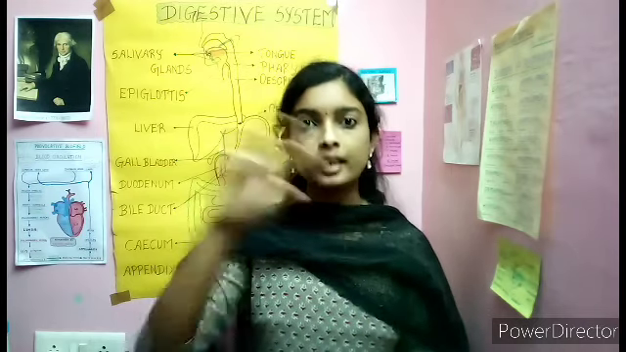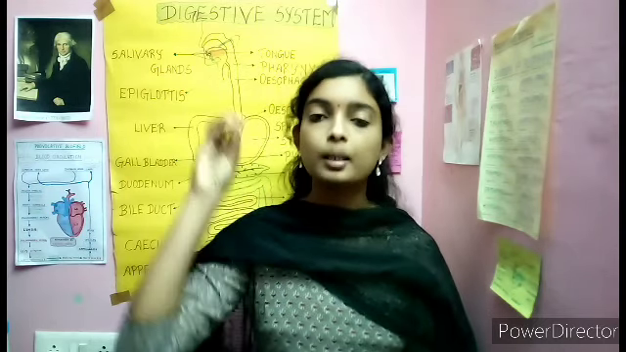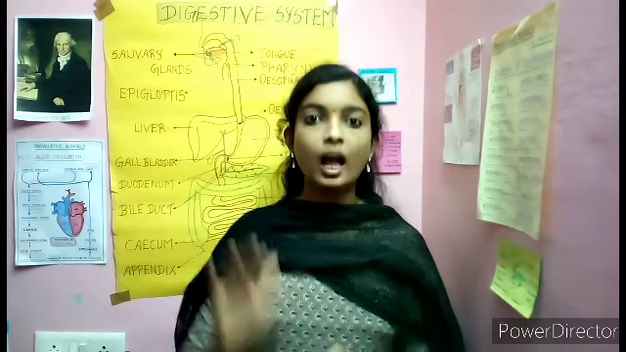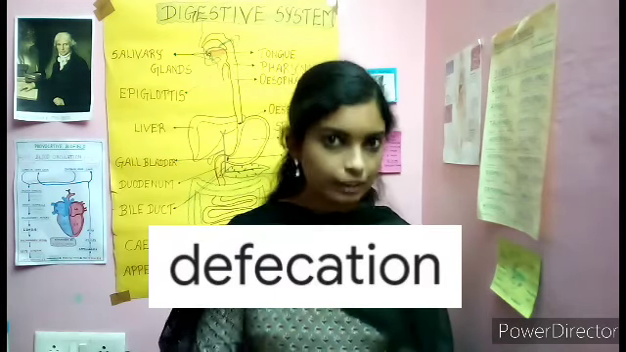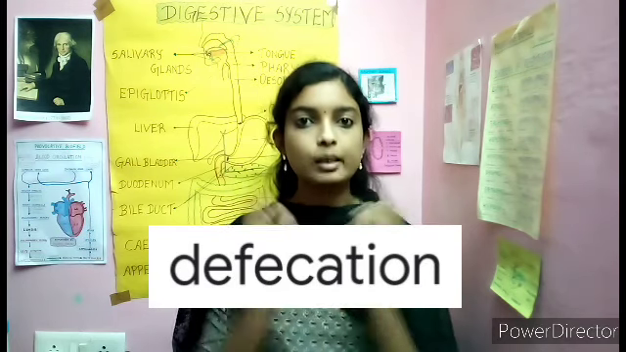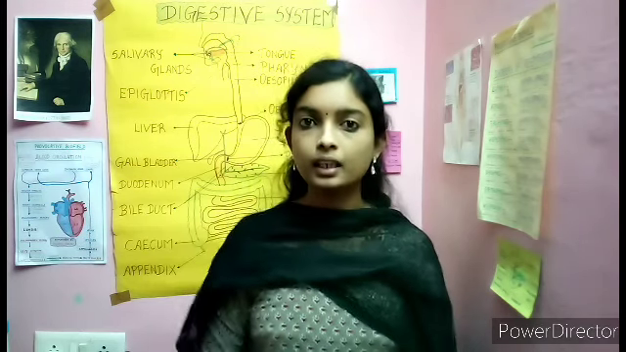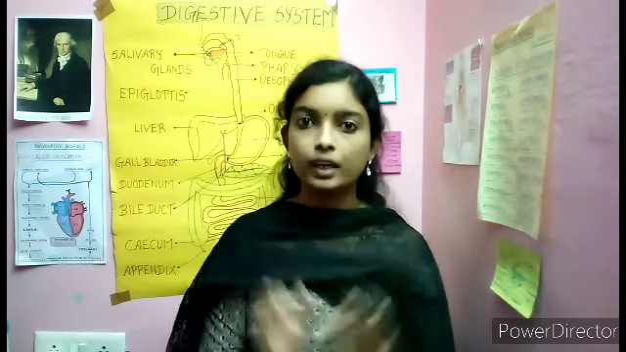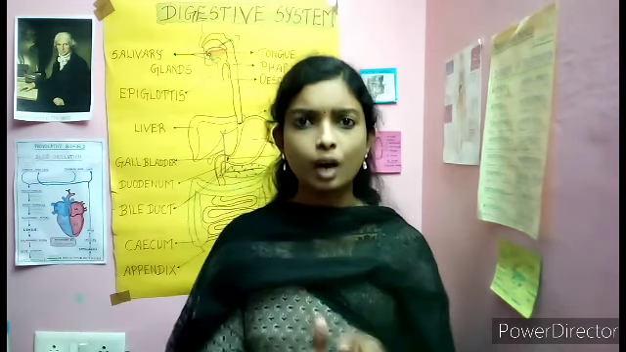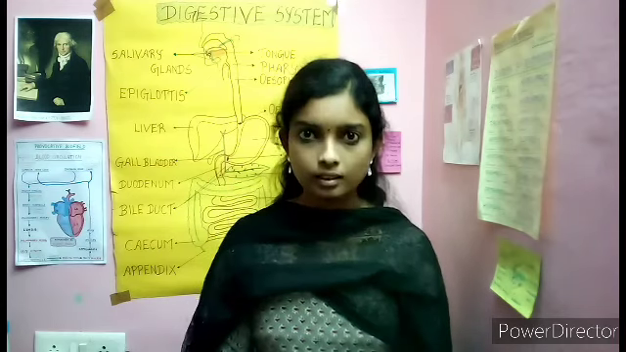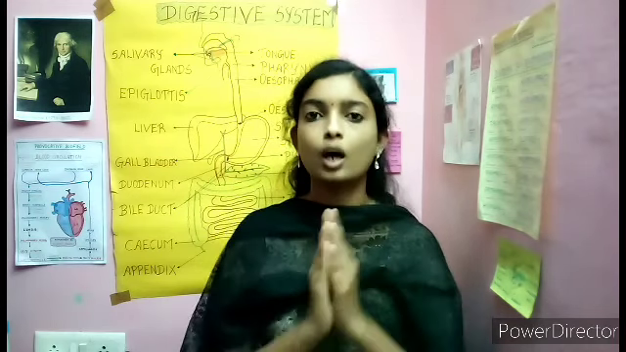Then this undigested matter, that is feces, is temporarily stored in the rectum till defecation. What is defecation? Elimination of the feces is called defecation. So this feces is temporarily stored in the rectum, and finally through the anus this defecation occurs. Feces is eliminated through the anus. So this is how your food journey occurs. This is how it starts, this is how it ends.